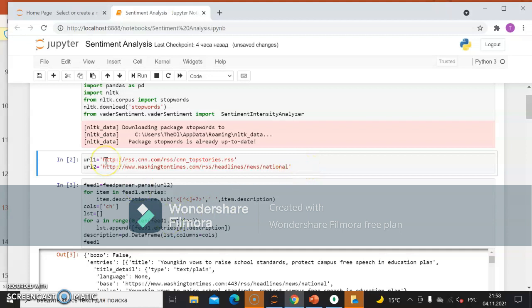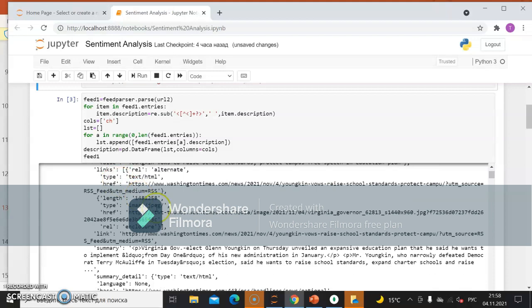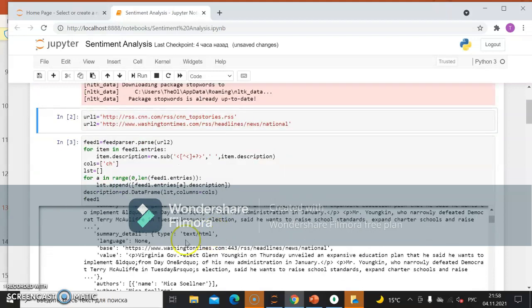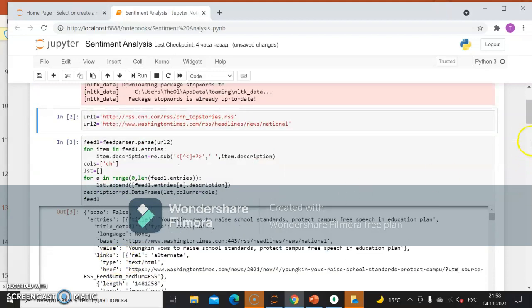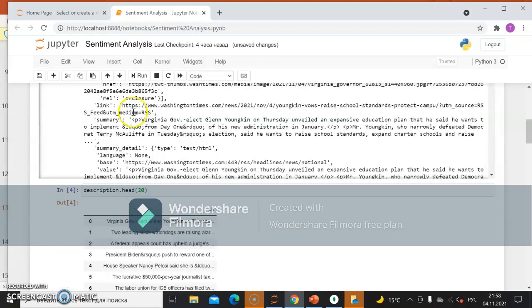Now we make parsing, and that's what we get when we parse. We need the summary line, and we need to take away from here all the references and all the unnecessary symbols, and put them into the description data frame.